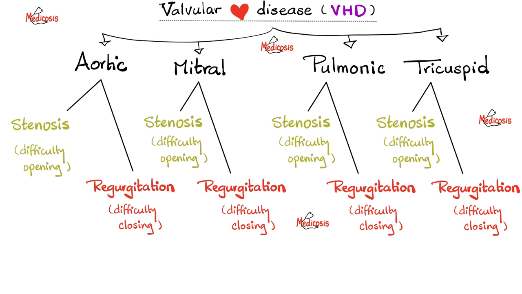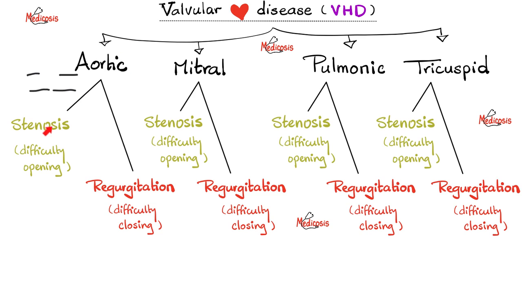Stenosis is a narrow valve. It was supposed to be wide open like this, but it failed to be wide open. It is narrow. This is stenosis, difficulty at opening. Regurgitation is difficulty at closing. So we have aortic stenosis, aortic regurg, mitral stenosis, mitral regurg, pulmonic stenosis, pulmonic regurg, tricuspid stenosis, and tricuspid regurg.